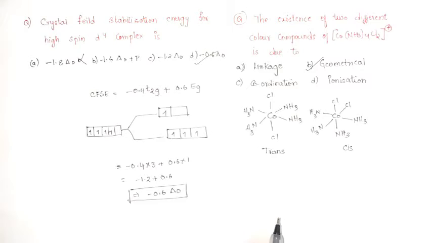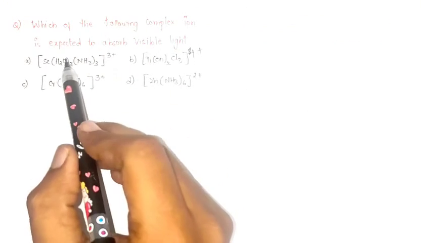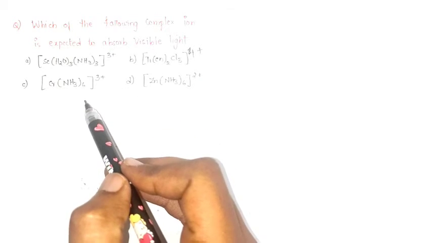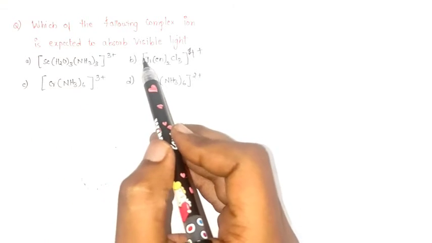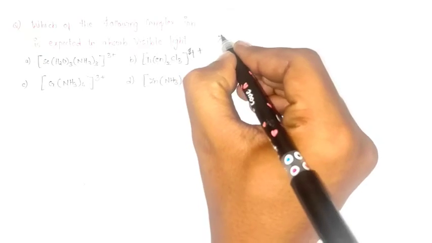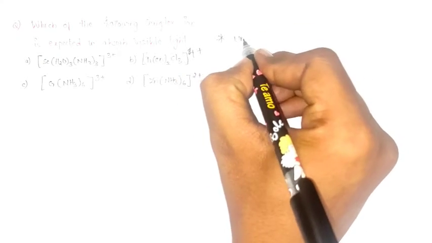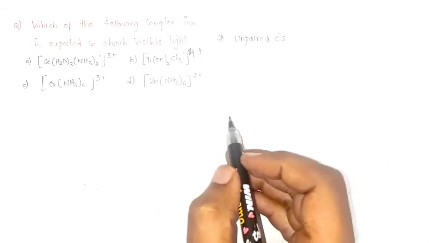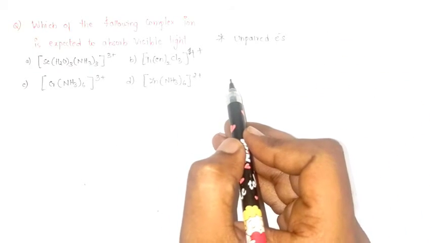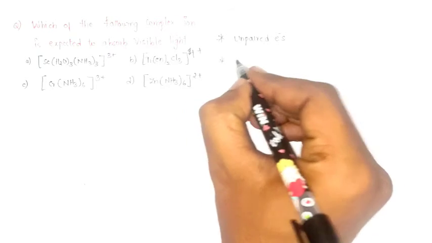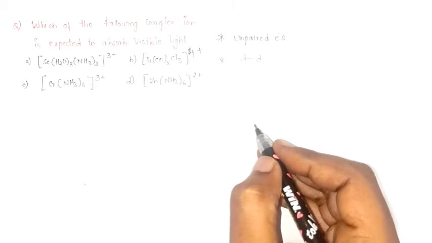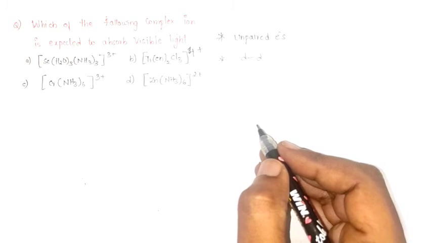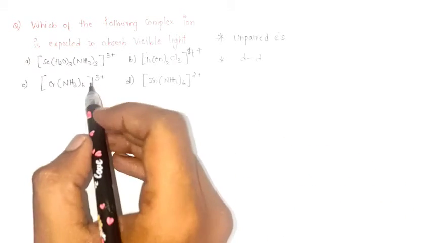It was very easy. See this question: which of the following complex ions is expected to absorb in visible light? In order to absorb visible light, the criterion is that unpaired electrons must be present. These electrons will be helpful in transitions, which transitions? d-d transitions. If you want to know about color and spectra, please do comment, I will make a separate video on that. So let's crack into the problem.